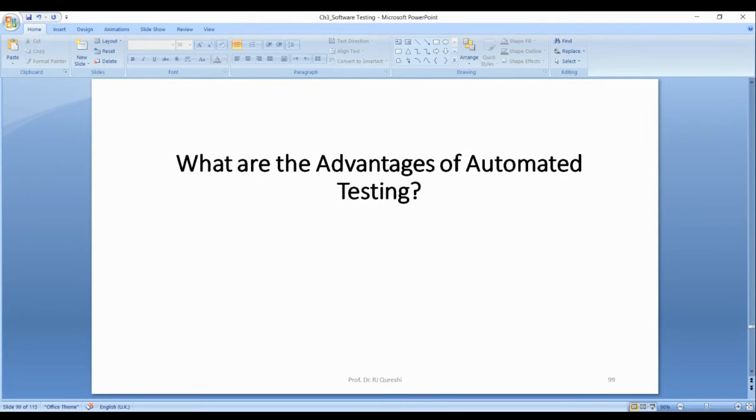Then what are the advantages of automated testing? We have NUnit, JUnit, PHPUnit, FitNesse for integration and system testing, NCover, a code coverage tool, JBlanket.